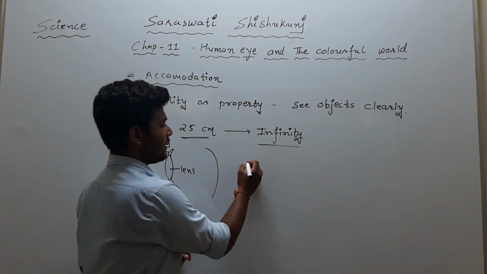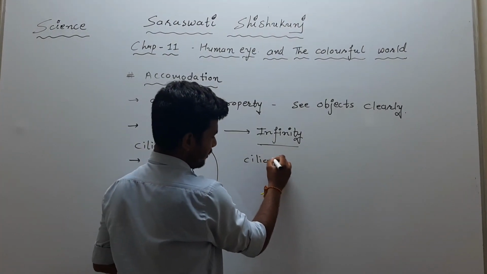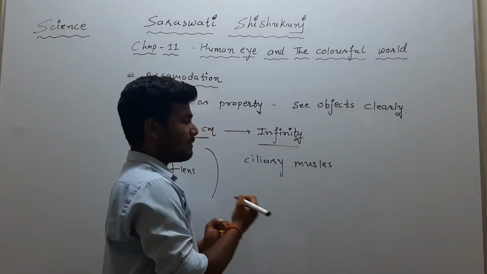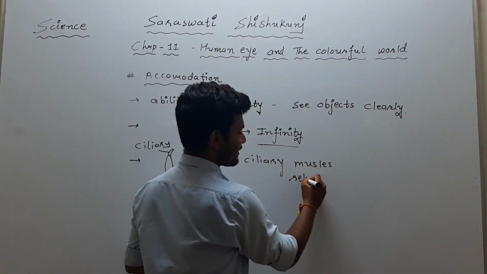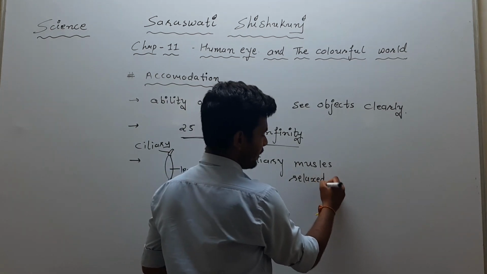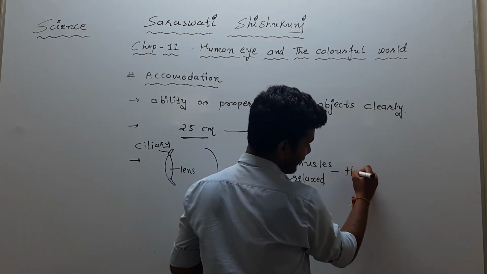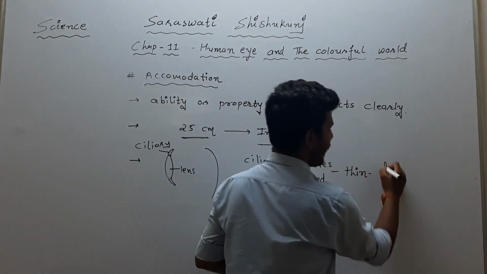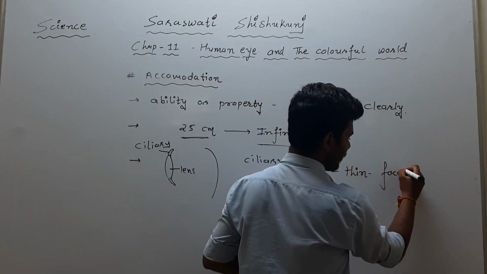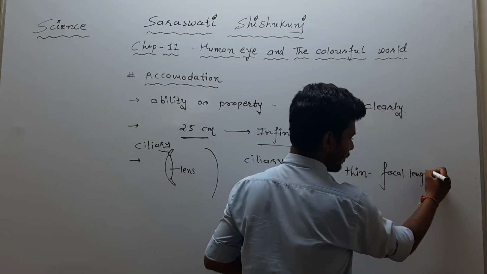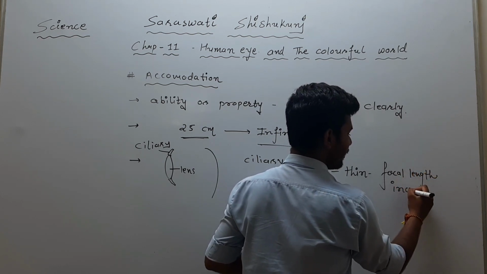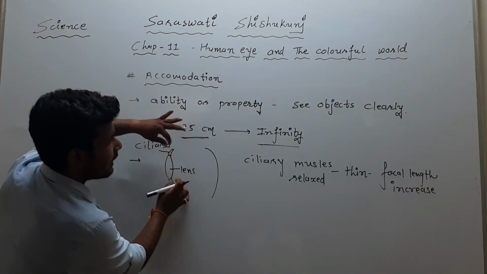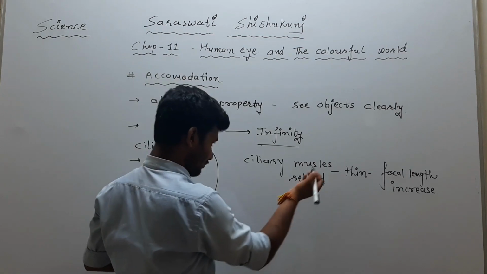So generally when the ciliary muscles are relaxed, our lens will be thin, and as our lens is thin, our focal length will increase.